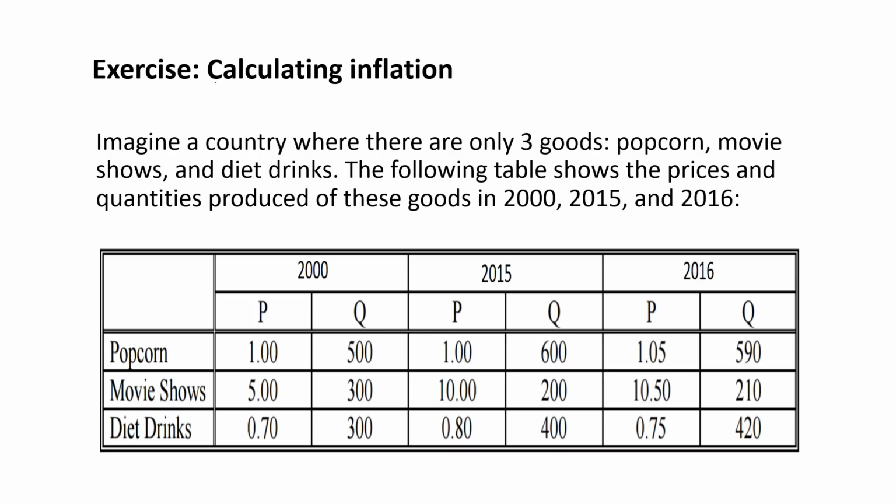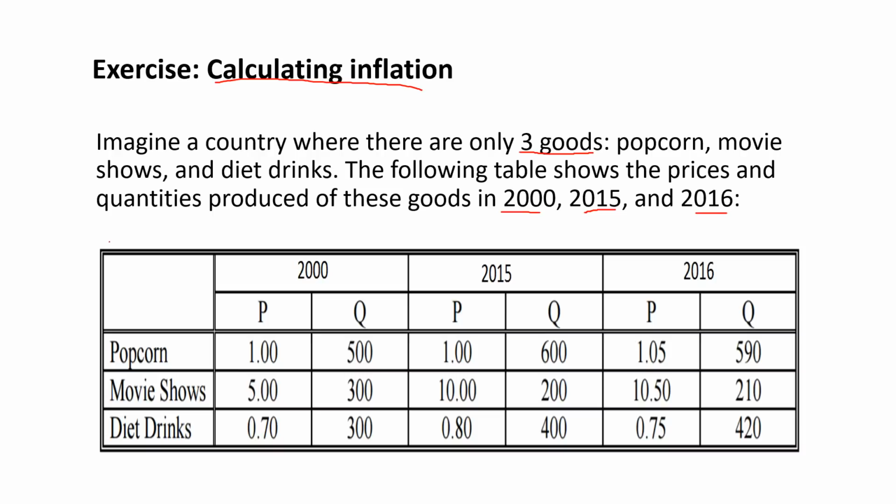Exercise, calculating inflation. Imagine a country where there are only 3 goods: popcorn, movie shows, and diet drinks. The following table shows the prices and quantities produced of these goods in 2000, 2015, and 2016.